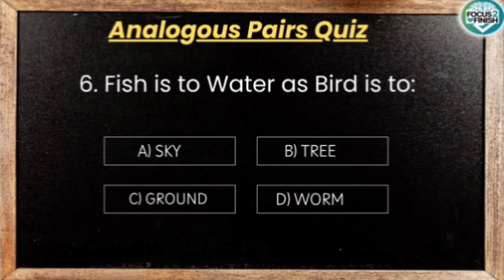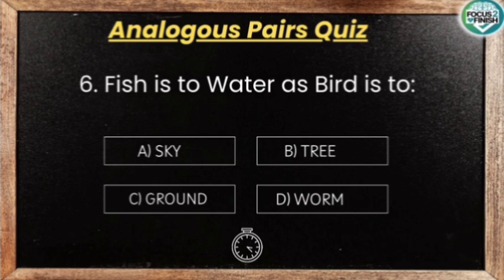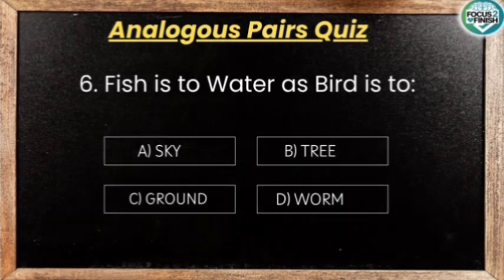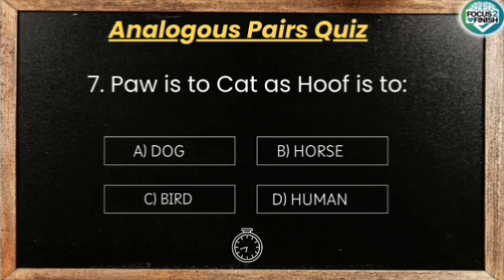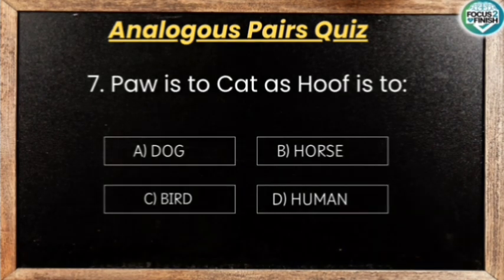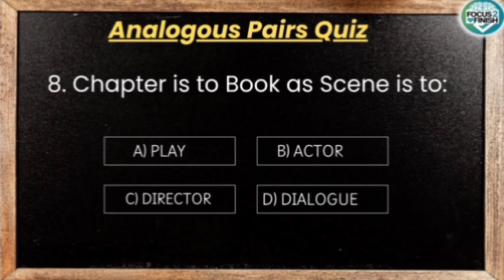Fish is to water, as bird is to. A fish's primary environment for movement is water, and a bird's primary environment for movement is the sky, so the answer is sky. Paw is to cat as hoof is to. A paw is the foot of a cat, and a hoof is the foot of a horse, so the answer is horse. Chapter is to book as scene is to.